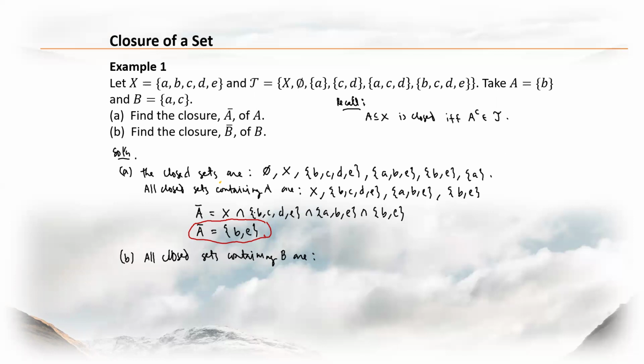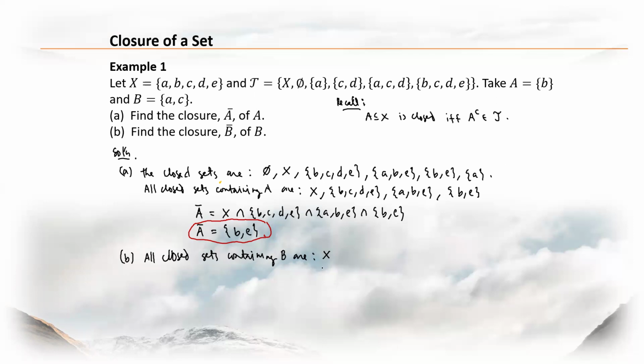B contains A and C as elements. So X, of course, contains B. What else? It has A and C as elements. X. Yeah. So the only closed set that contains B is X. So what do you mean by this?